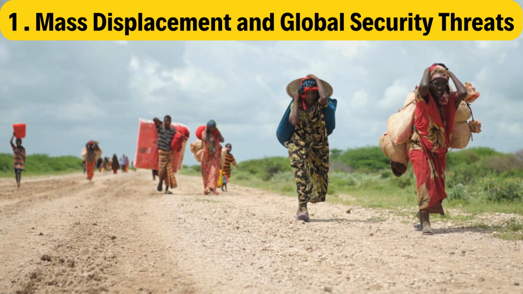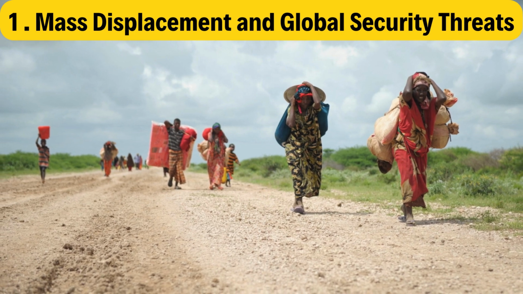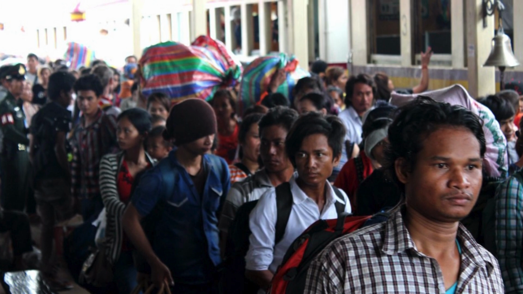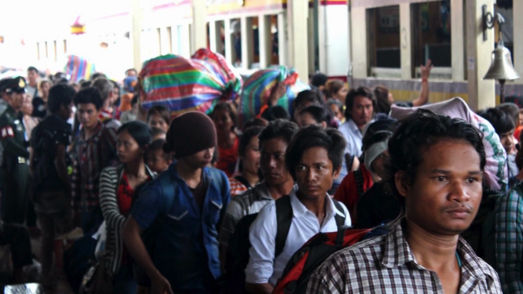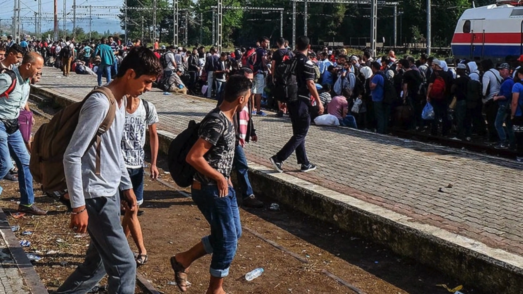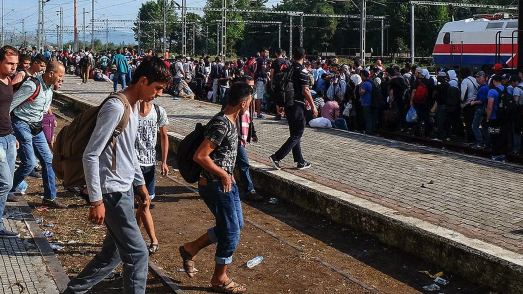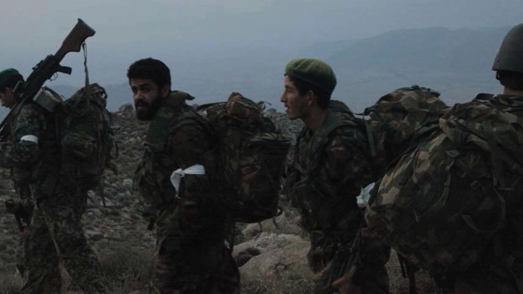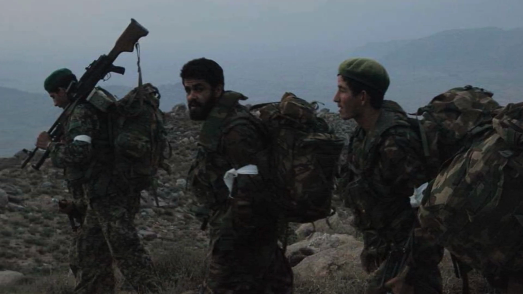1. Mass displacement and global security threats. The combined effects of climate change, such as sea level rise, extreme weather events, and resource scarcity, will displace millions of people worldwide. This mass displacement will strain already burdened communities and potentially lead to social unrest and conflict over resources. The economic and social consequences will be far-reaching, impacting food security, health, and overall well-being.